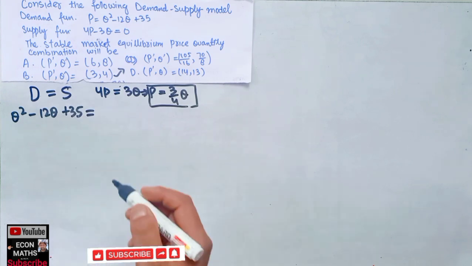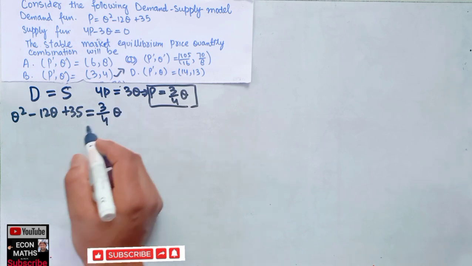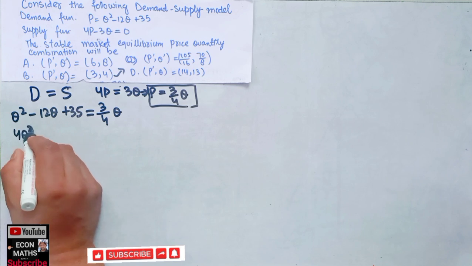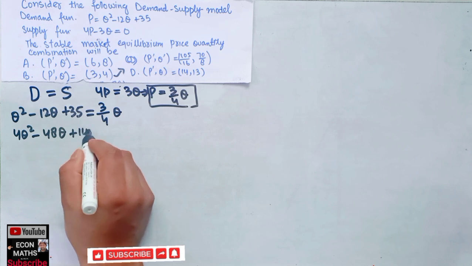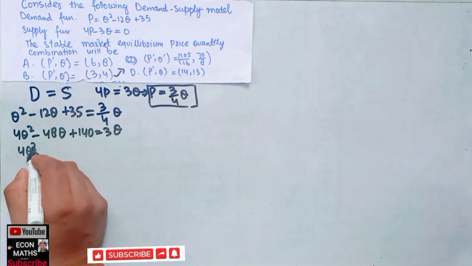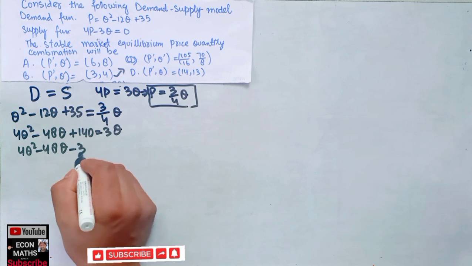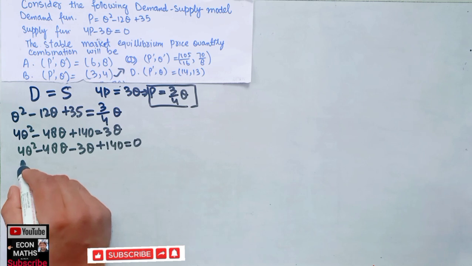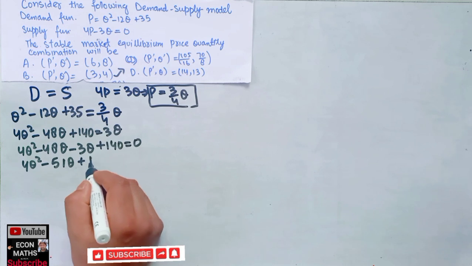I will not write it here. So we equate demand equal to supply. This is then 3 by 4q. Now solving this, we will multiply by 4, so this will become 4q square minus 48q plus 140 is equal to 3q. Now solving again, we get 4q square minus 48q, and subtracting this will become minus 3q plus 140 is equal to 0, or 4q square minus 51q plus 140 is equal to 0.